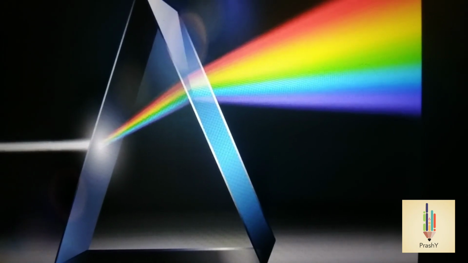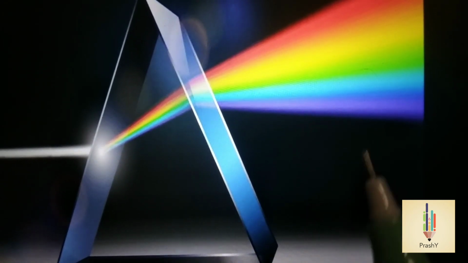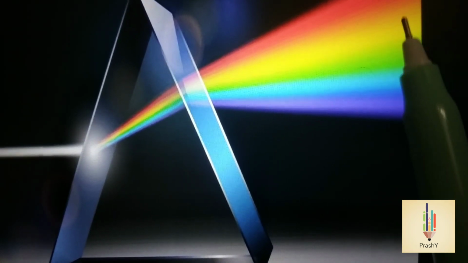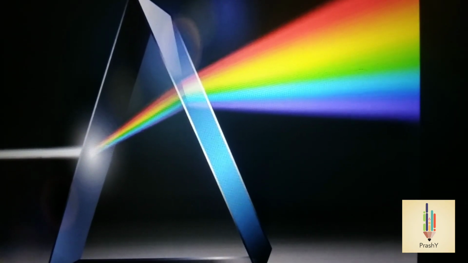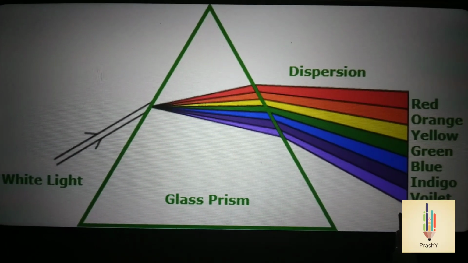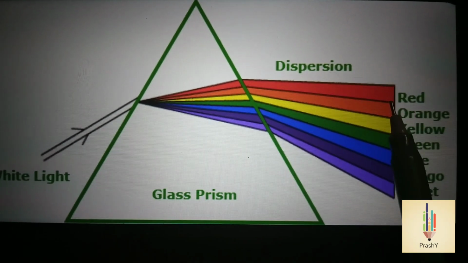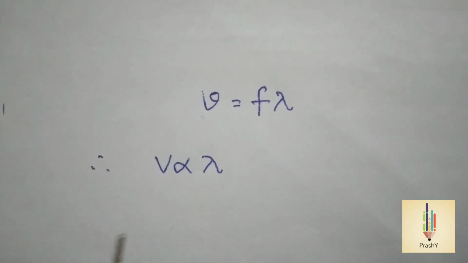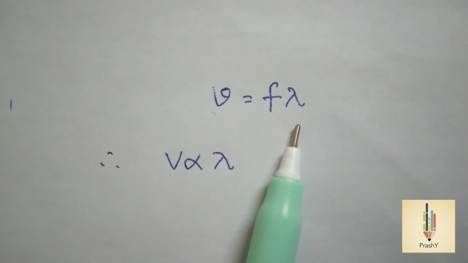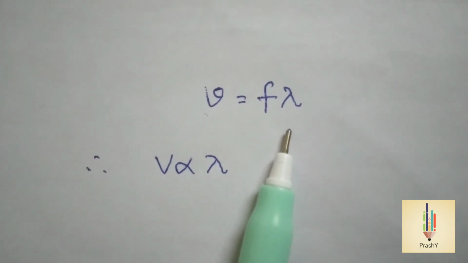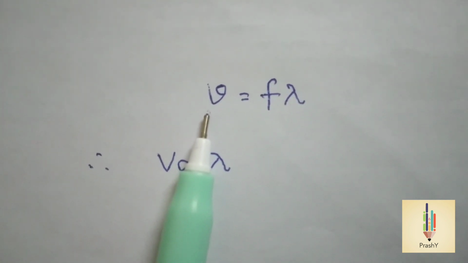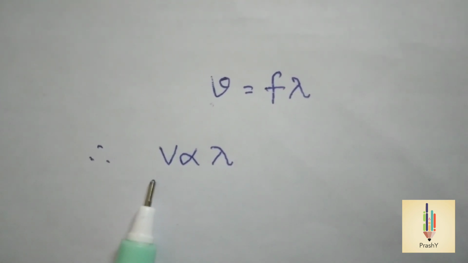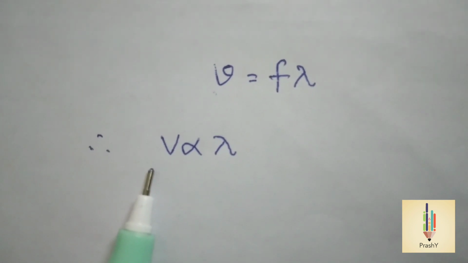White light splits in 7 different colors called VIBGYOR: violet, indigo, blue, green, yellow, orange, red. Violet color deviates the most, while the red color deviates the least. As we know that frequency remains constant during refraction, v is equal to f into lambda, where f is the frequency, lambda is the wavelength, and v is the speed of the wave. So, v is directly proportional to lambda. That means as the wavelength increases, speed of the wave also increases.